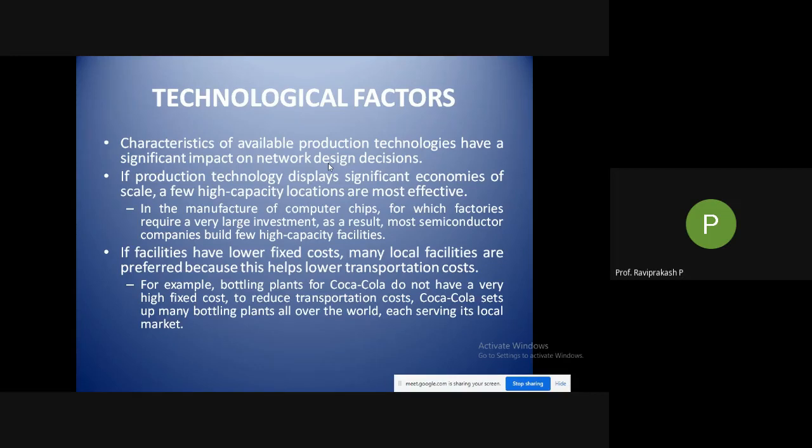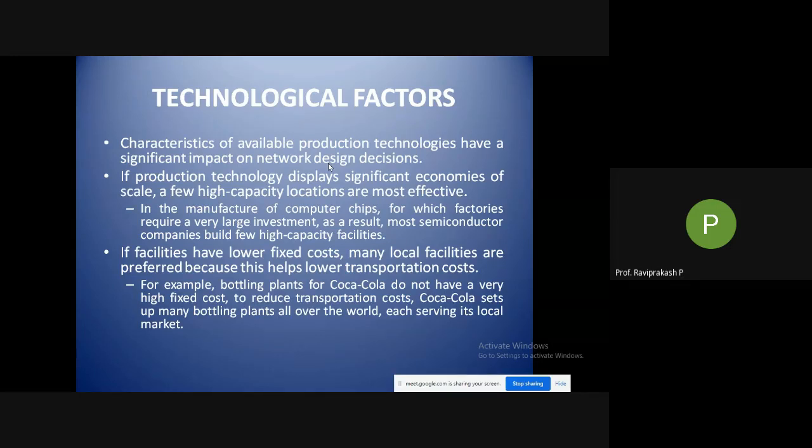Then, facilities have lower fixed cost. Many local facilities are preferred because this helps lower transportation costs. So an example of technology where lower costs are involved: I was talking about computer chips, where a very large investment is required. But now I'm talking about the bottling plants for Coca-Cola. Here the amount they invest is less compared to other things.